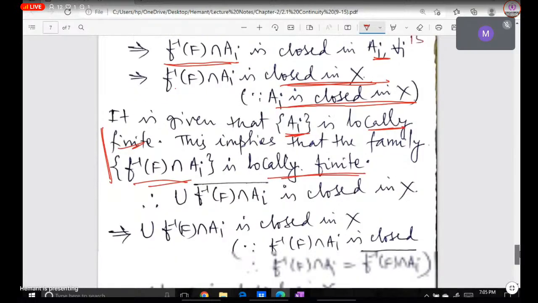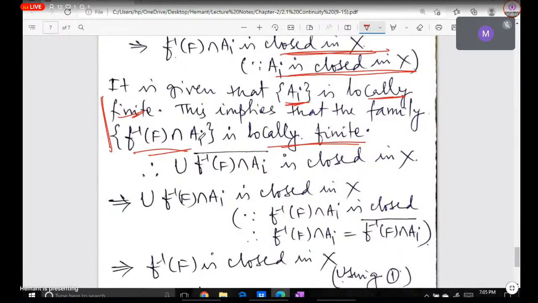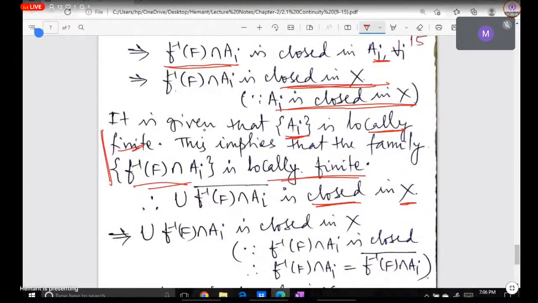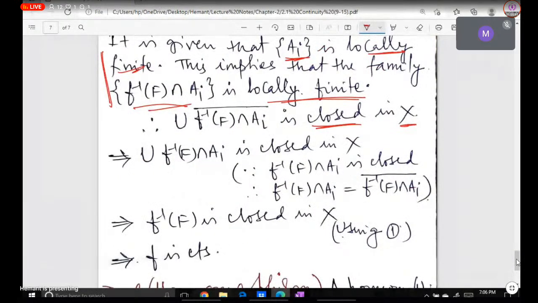Now the proposition we just used in the proof, we will use it. If F inverse of F intersection AI is locally finite, then the union of their closures will be closed in X. That will be closed in X. Union of F inverse of F intersection AI closures. And above we just showed that each F inverse of F intersection AI is closed in X. If it is closed, then its closure will be equal to itself. So the union of closures is closed in X by the proposition, and it is equal to the union of F inverse of F intersection AI. And this set is equal to F inverse of F, as we showed above.